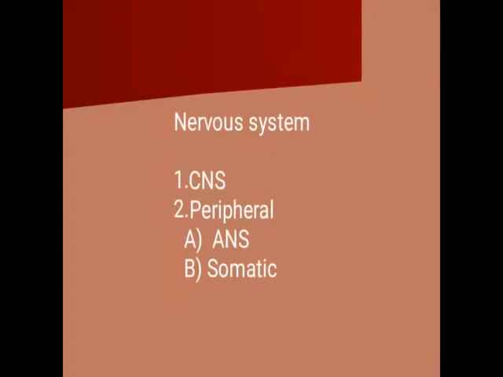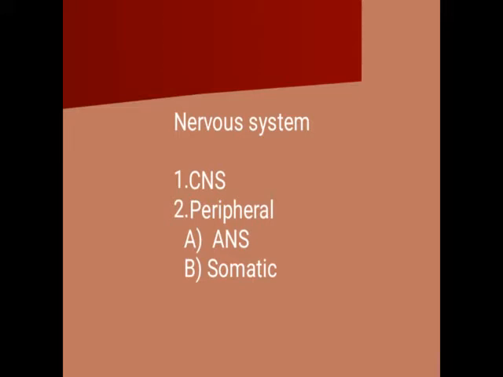So the first chapter for your syllabus is the drugs acting on central nervous system. Second one is drugs acting on autonomous nervous system. Okay. Now the nervous system, they are classified into two types.